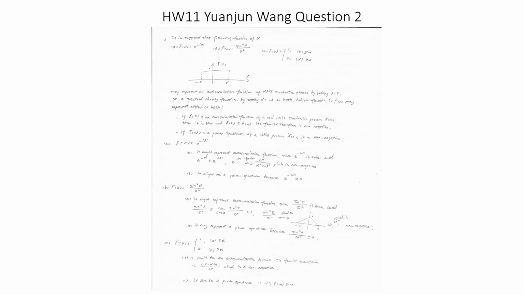For the first one, we know it cannot be an autocorrelation function, because its Fourier transform is 2 times sine alpha omega over omega, which is not a non-negative function. So it cannot represent the autocorrelation function. B, it could be a power spectrum function, because f of omega is bigger than 0.